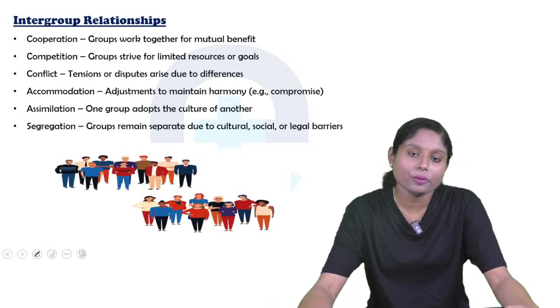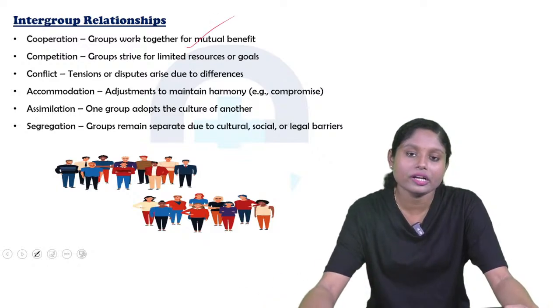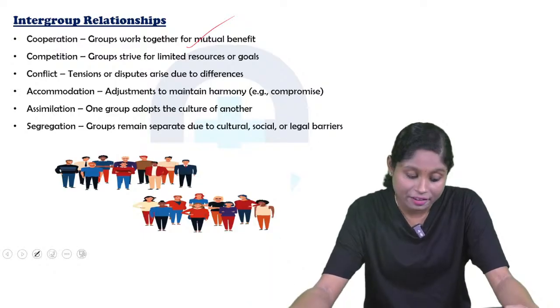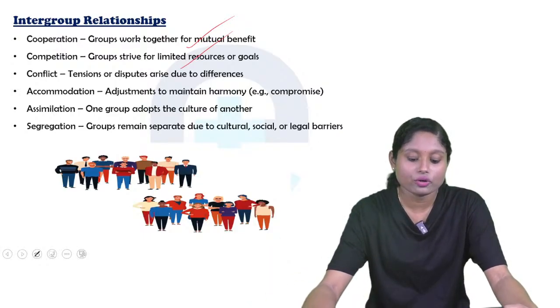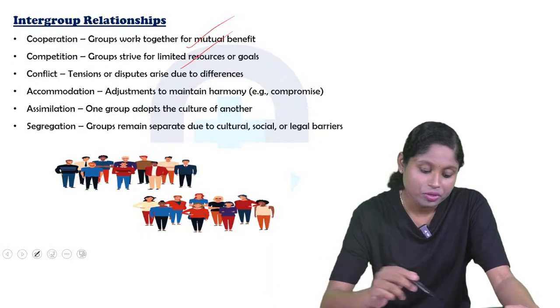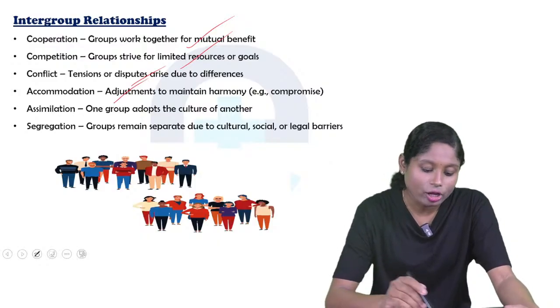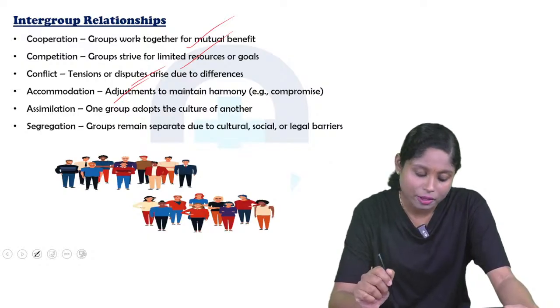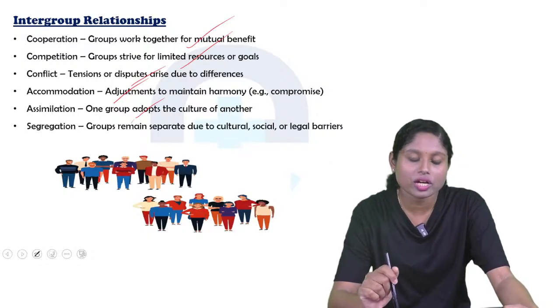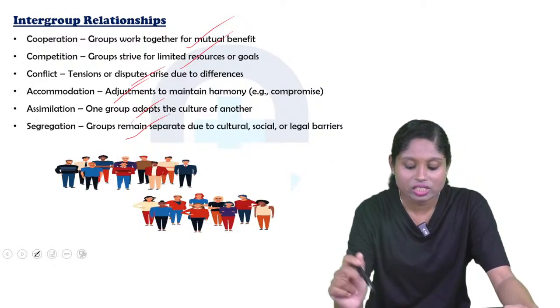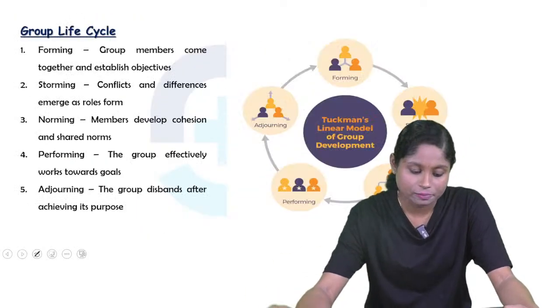Let's see intergroup relationships. So what are the intergroup relationships? Cooperation: groups work together for a mutual benefit. Competition: groups strive for limited resources and goals. Conflict: tension or dispute arises due to differences. Accommodation: adjustment to maintain harmony. Assimilation: a group adopts the culture of another. Segregation: a group remains separate due to cultural, social or legal barriers.